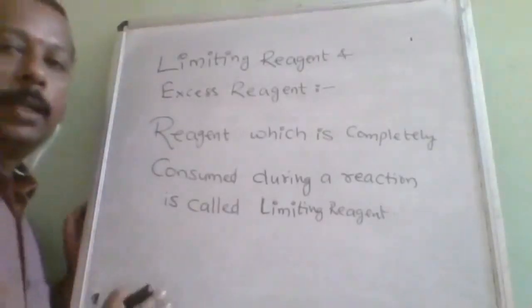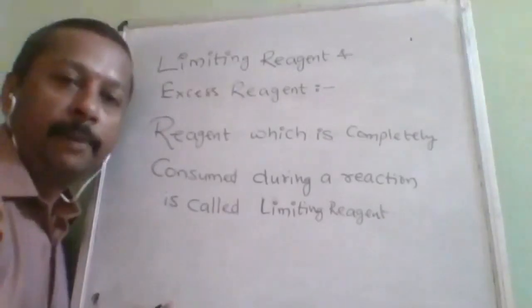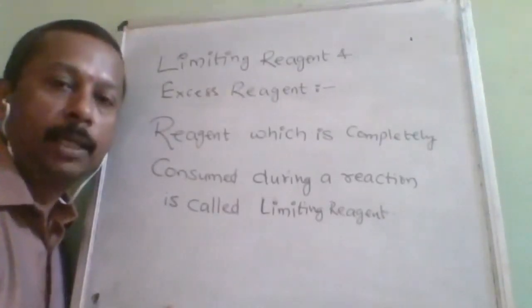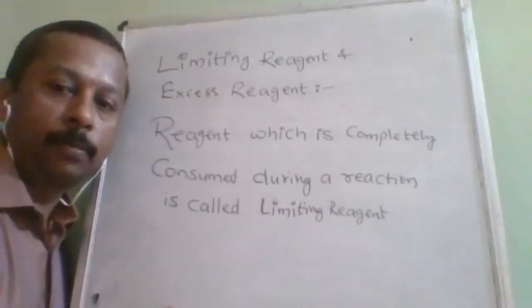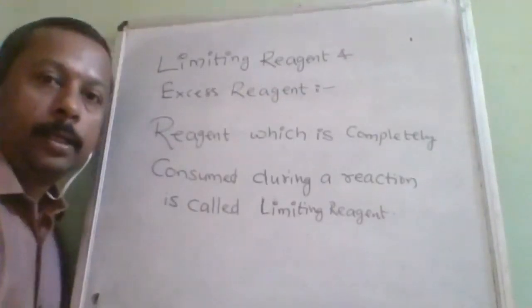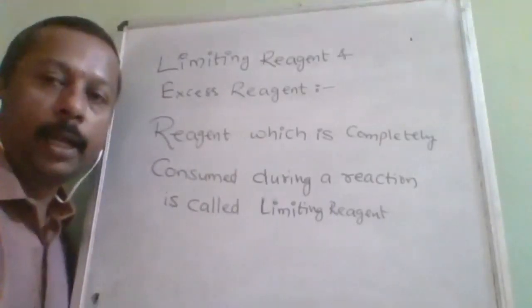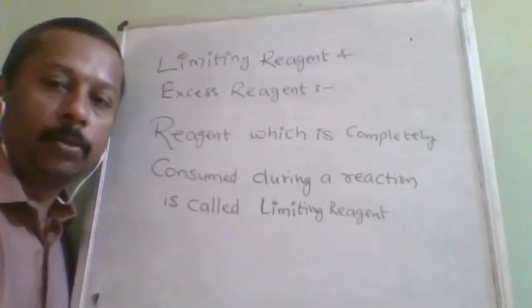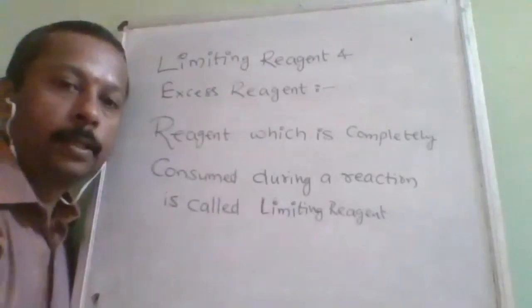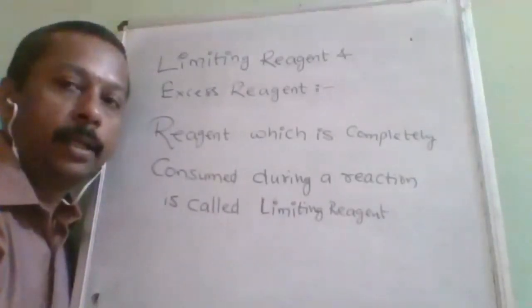So the maximum number of limiting reagents will be one, and the minimum can be zero. That is possible when we take the calculated amount. So that is the limiting reagent and excess reagent.